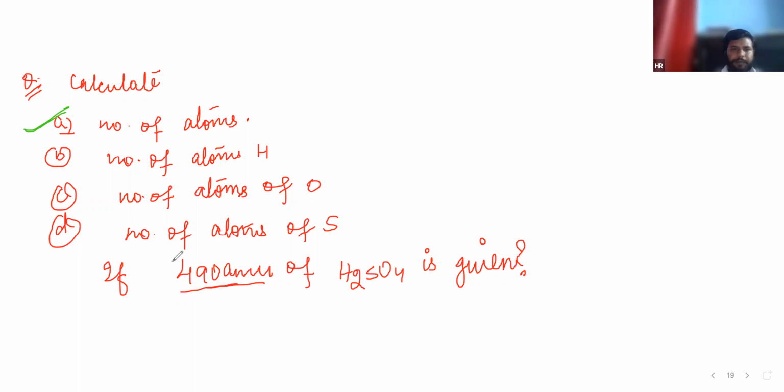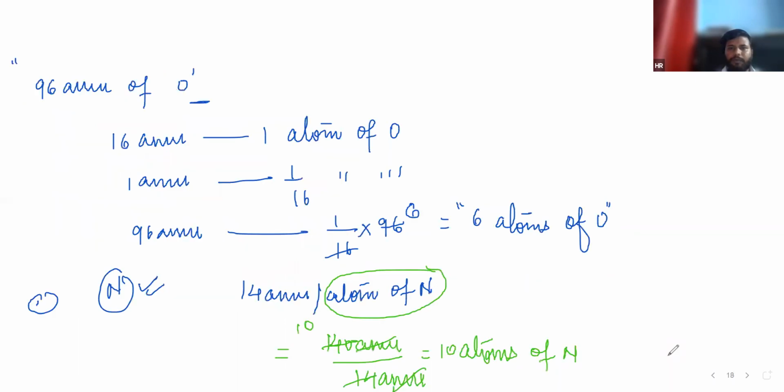Just see, 490 AMU of H2SO4 is given. First, we will calculate how many AMU are present in 1 molecule of H2SO4. What is the mass of hydrogen? 1.